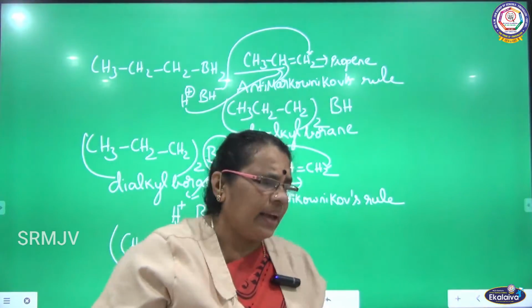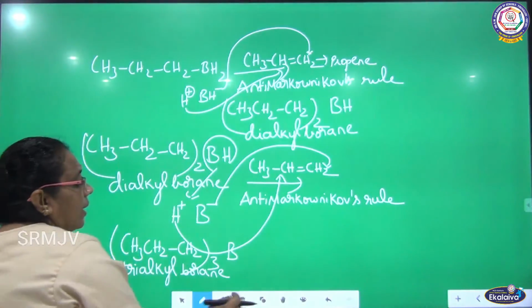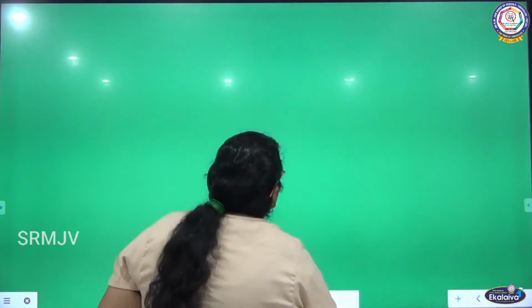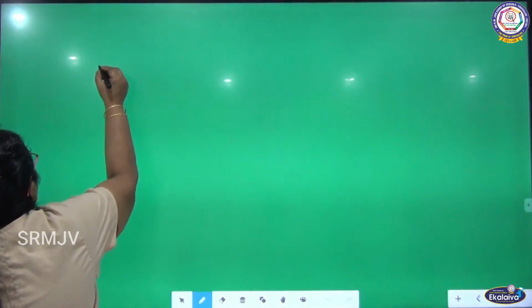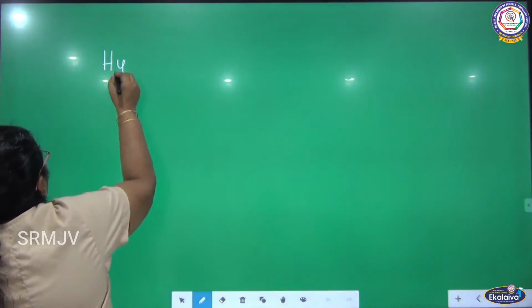Okay. So what is the next reaction we are going to see? The reaction is not over. What is the second step we are going to see? Hydrolysis.